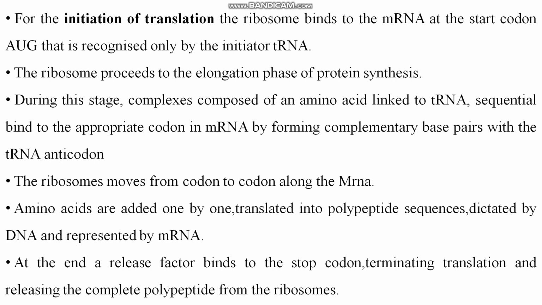Clear? So during this stage, a complex composed of an amino acid linked to tRNA sequentially binds to the appropriate codon in mRNA by forming complementary base pairs with the tRNA anticodon, meaning the transfer RNA anticodon here. So the ribosome moves from codon to codon along the mRNA.